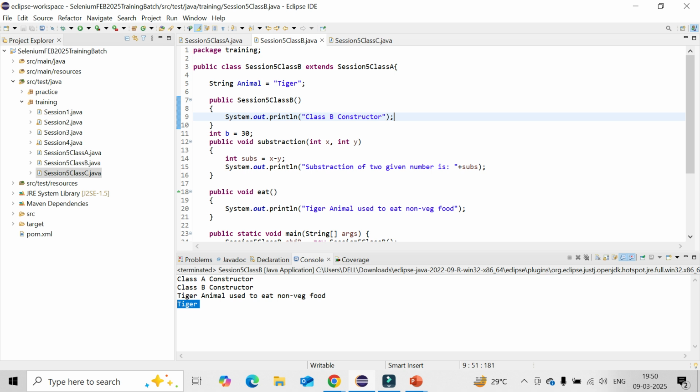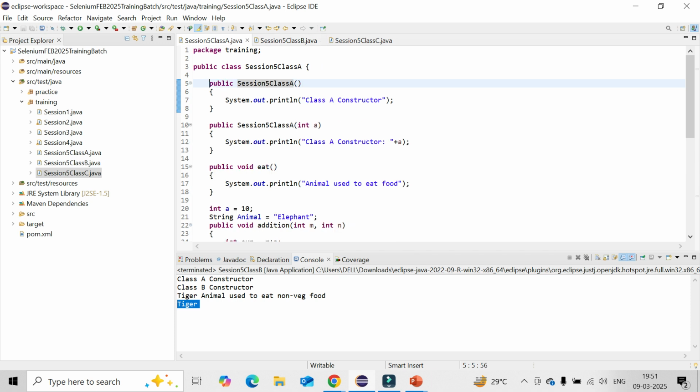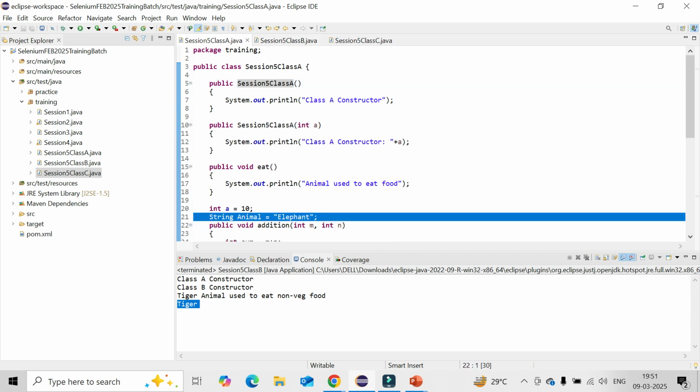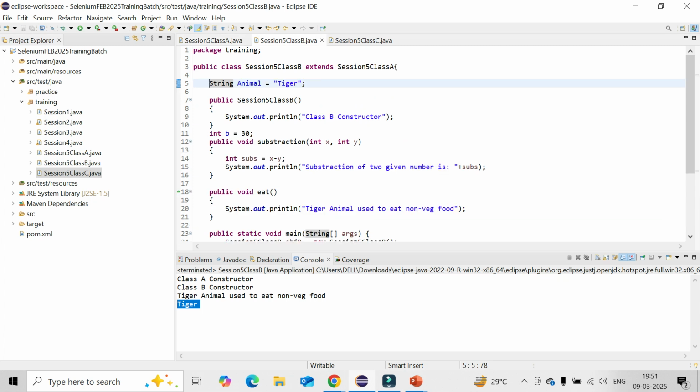Let's see. In the parent class I have a variable, animal equal to elephant, and in the child class I have the same variable.